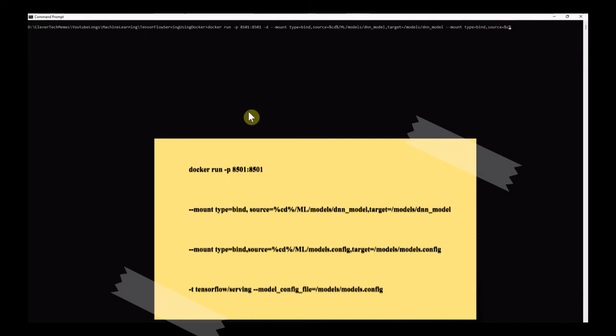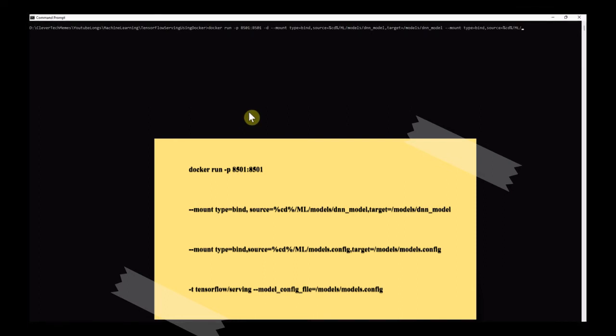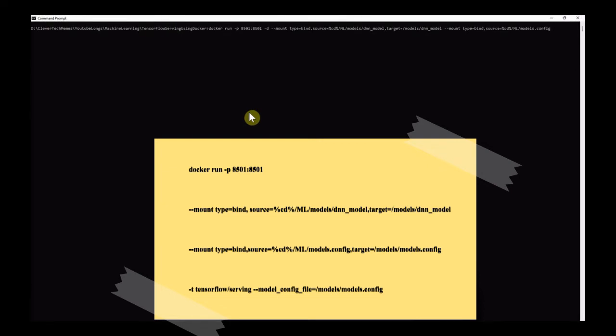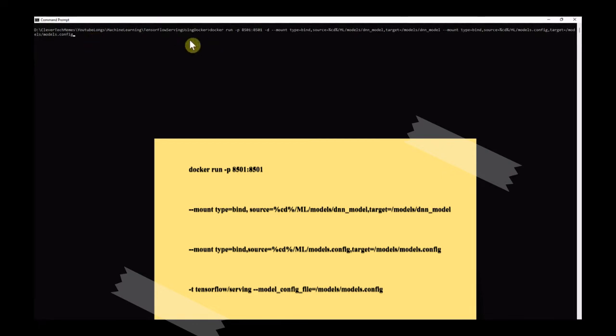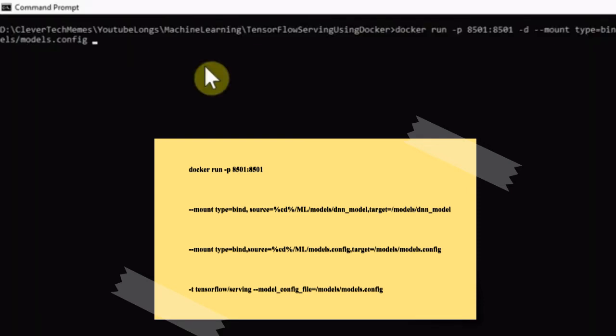referring to my current directory, which is ML, and my configs reside in ml models.config, and I'm mounting it to the target, which is models.models.config. In practice, we could just use one mount, but here I use two mounts because I prefer to put this config file outside of the models folder. I give the container a tag name like -t TensorFlow Serving.